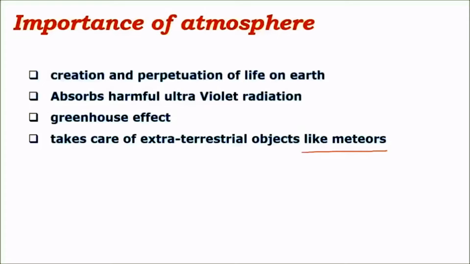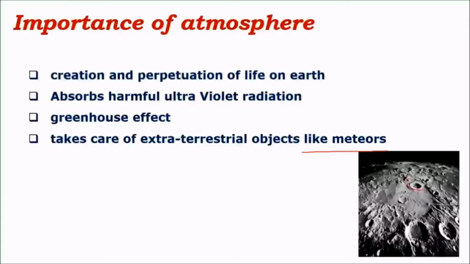Sometimes when meteors are bigger in size and very dense, then certain parts of meteors might remain unburnt and hit the Earth's surface, giving rise to craters, like we can see these craters. These craters are present on the Moon. As the Moon has no atmosphere, the Moon's surface is filled with these kinds of impact craters where different meteors have hit the surface for the past few million years and before that too.